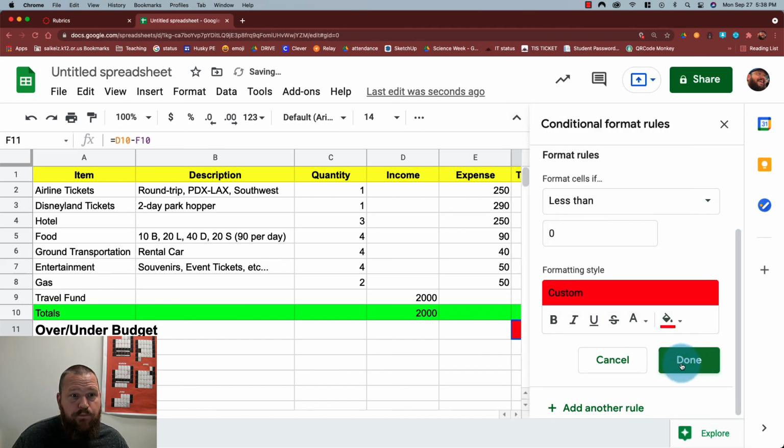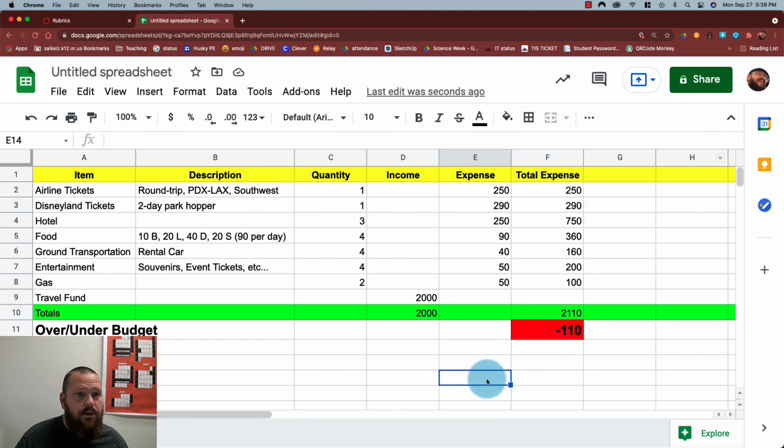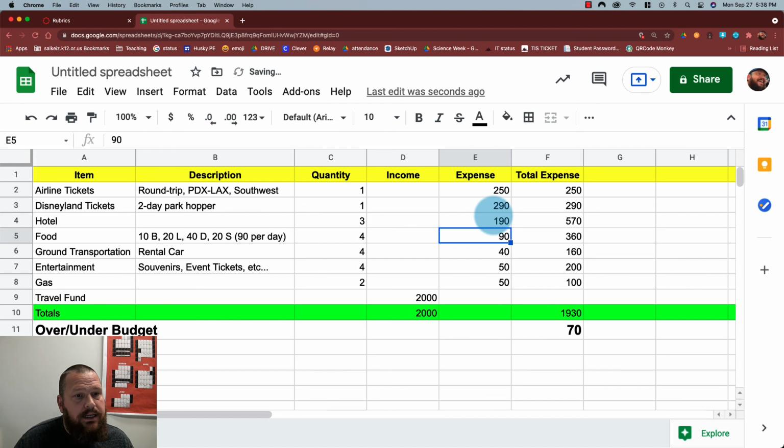Okay, I'm going to click Done, and you'll notice if I close this window that it's red right now. But if I can find a cheaper hotel, maybe I can't change the airline ticket or the Disneyland tickets, and get it for $190 a night, including taxes and fees, then, oh, look at that, I now have $70 left over.